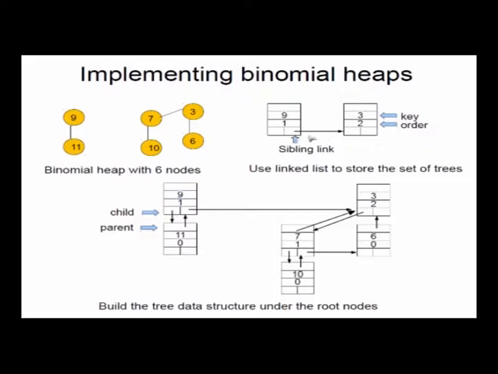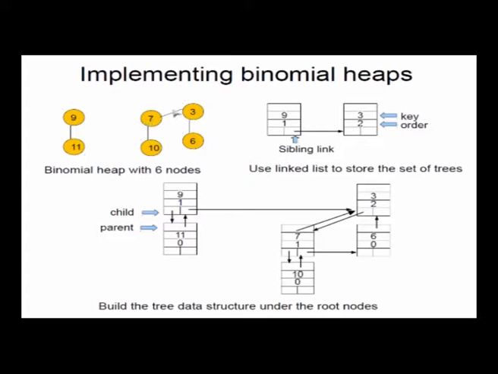And then I have this pointer to the next element in the list, and we will discuss these two nodes later on. This next element in the list stores the root of this binomial tree, and the root of this binomial tree has a key value which is 3, and it is an order 2 binomial tree, therefore I put the 2 over here. And this does not have a sibling, it does not have a next element in the list. So this cell over here I should make empty, because it has no next element. So that way I can store, as a list, the root list of the binomial heap, the list of trees that are there in the binomial heap.